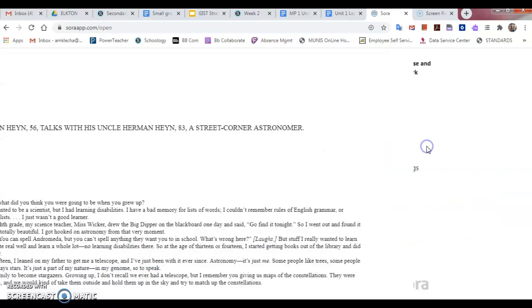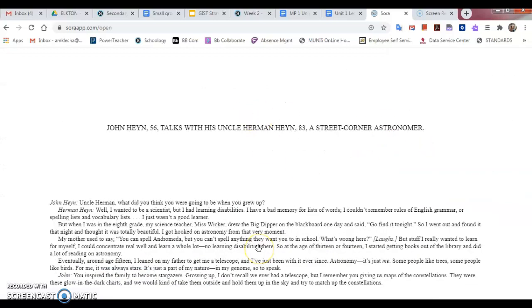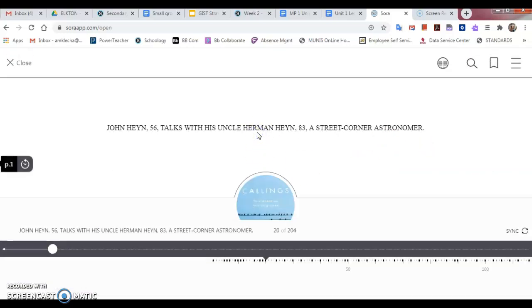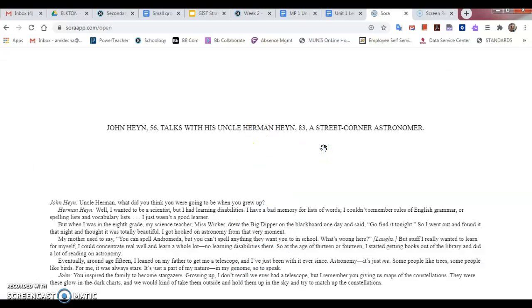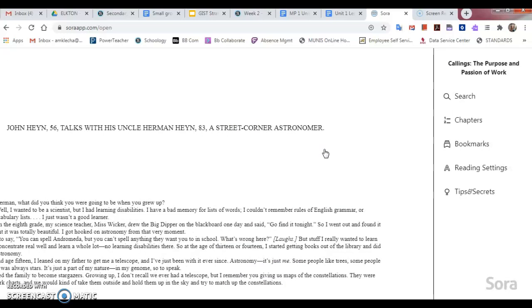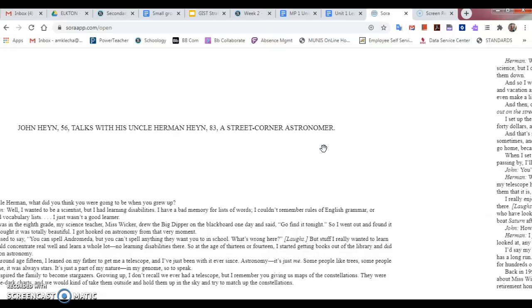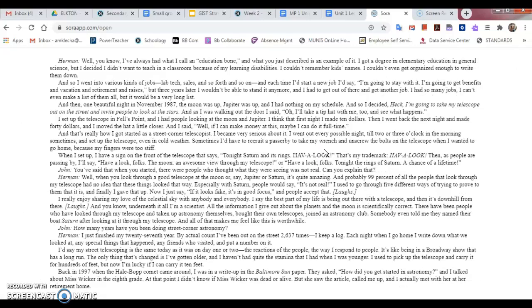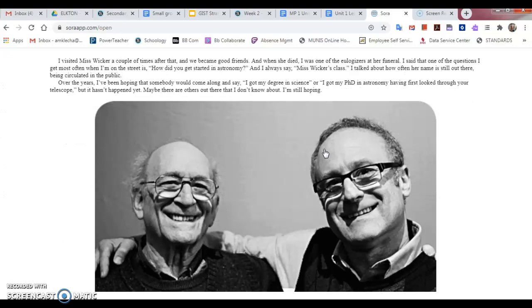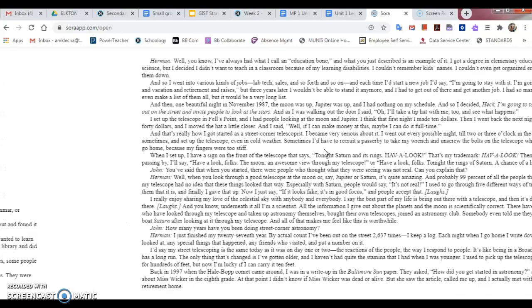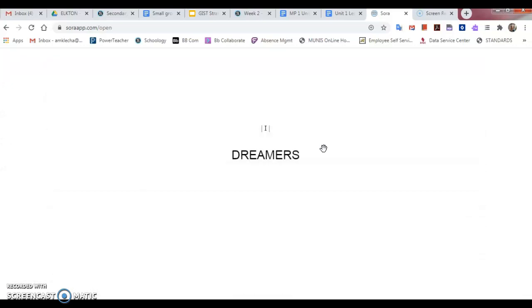So all you got to do is click on that chapter and it takes you, and you can just kind of drag and you scroll to read using the keys on your computer. That's how you get to the next page, is using the arrow keys. And then they give you little pictures of the people talking, which is cute. So that's how you use this.